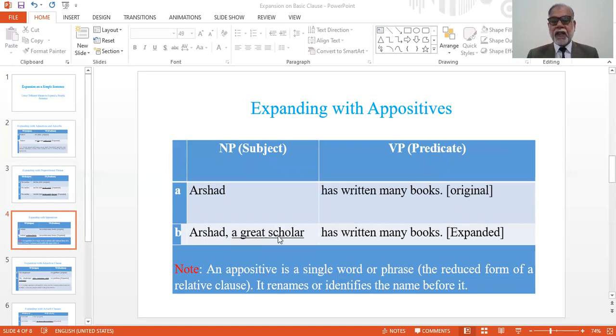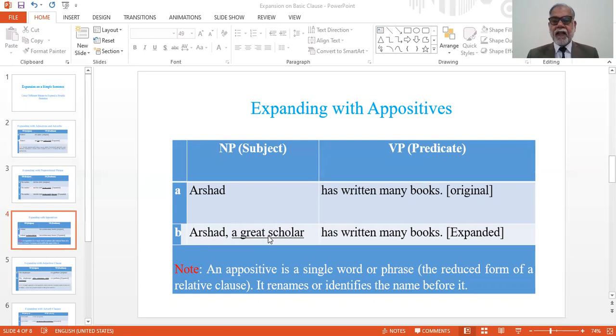It may be a single word, or it may be a phrase. But we need to remember that an appositive is the reduced form of a relative clause. For example, if we had used a relative clause here, Arshad, who is a great scholar.